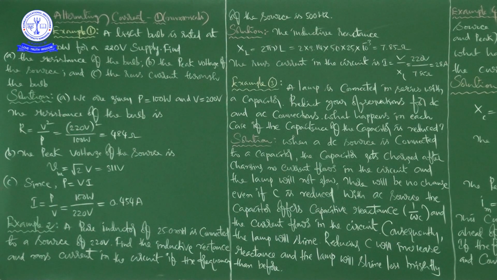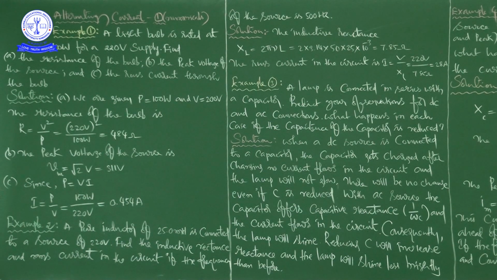A. We are given P is equal to 100 watt and V is equal to 220 volts, according to the problem. It is the voltage or potential difference, and the power rated for the bulb.